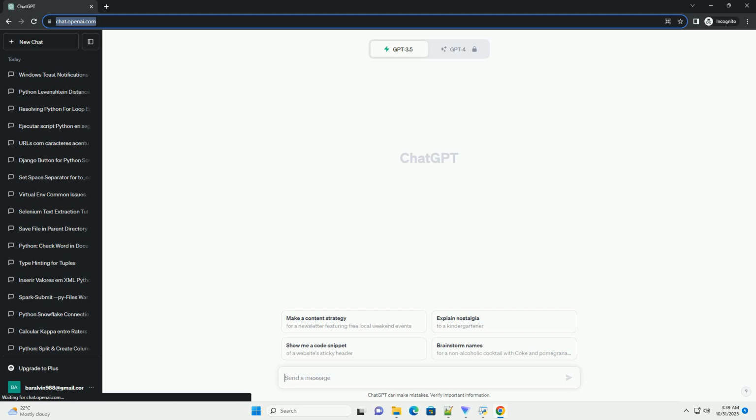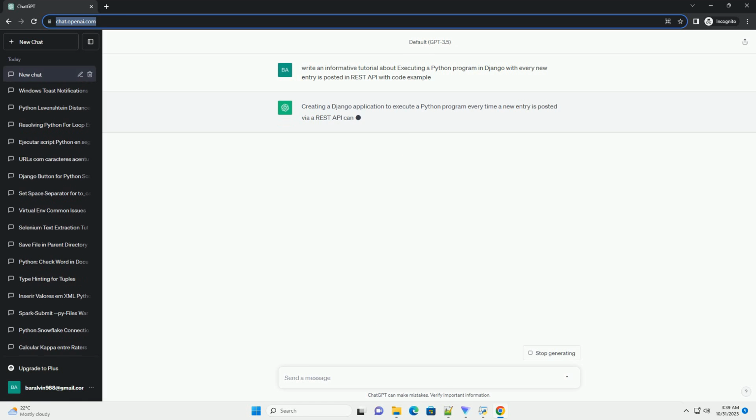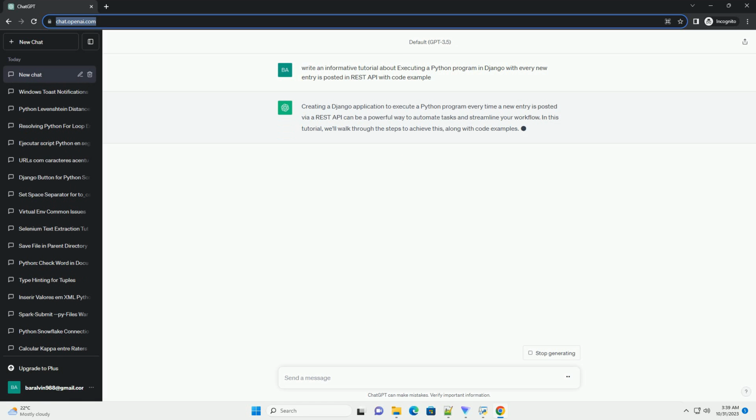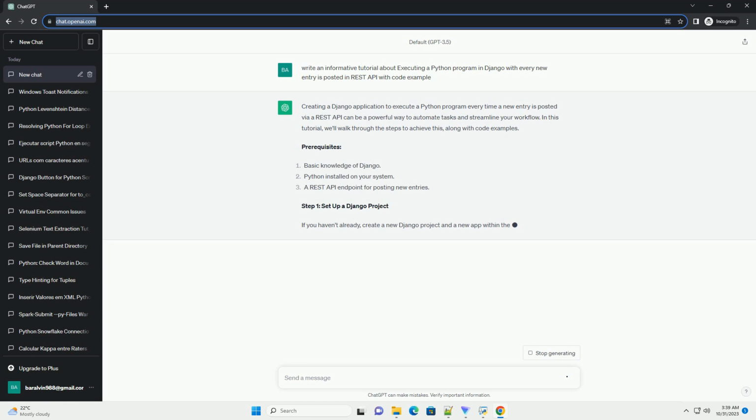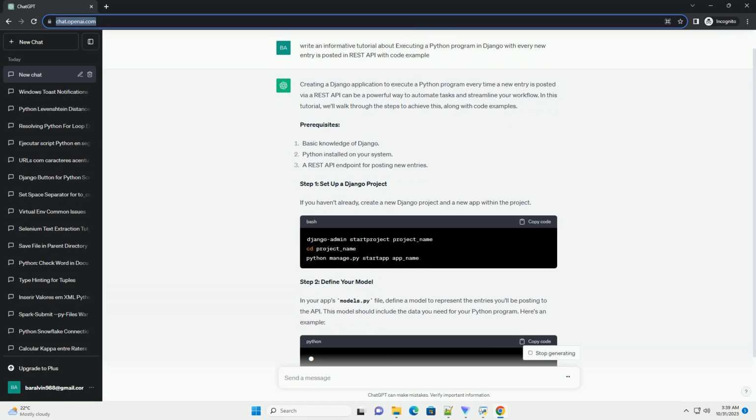Creating a Django application to execute a Python program every time a new entry is posted via a REST API can be a powerful way to automate tasks and streamline your workflow. In this tutorial, we'll walk through the steps to achieve this, along with code examples. Prerequisites. Step 1. Set up a Django project.